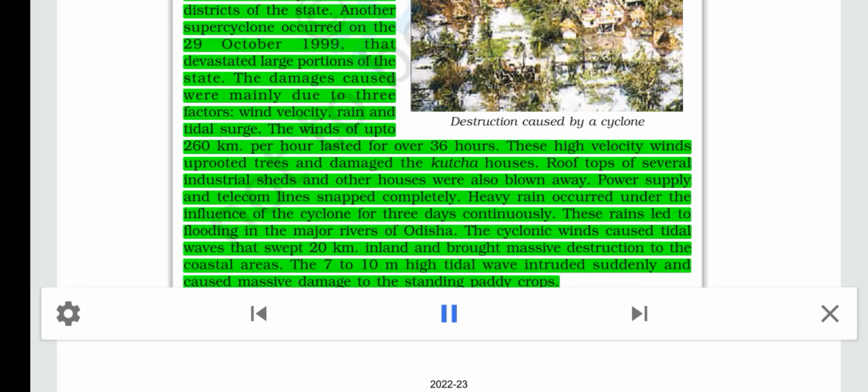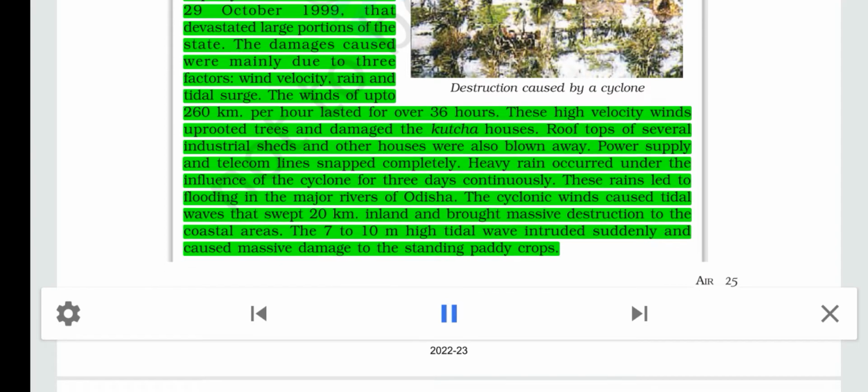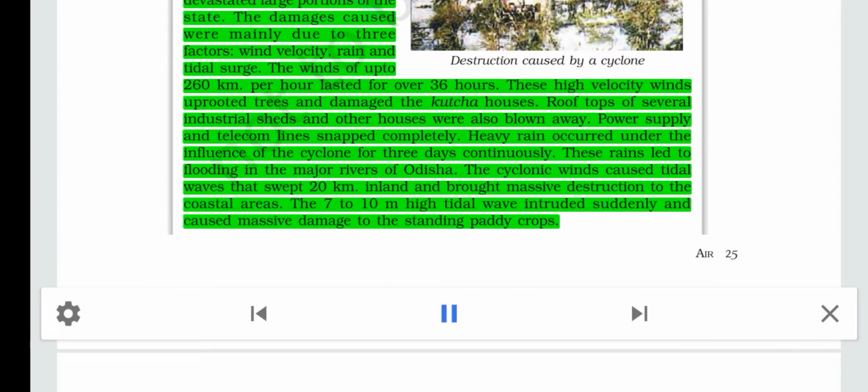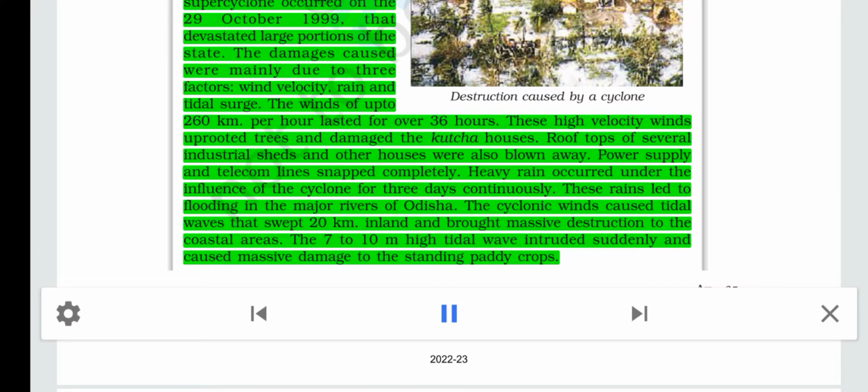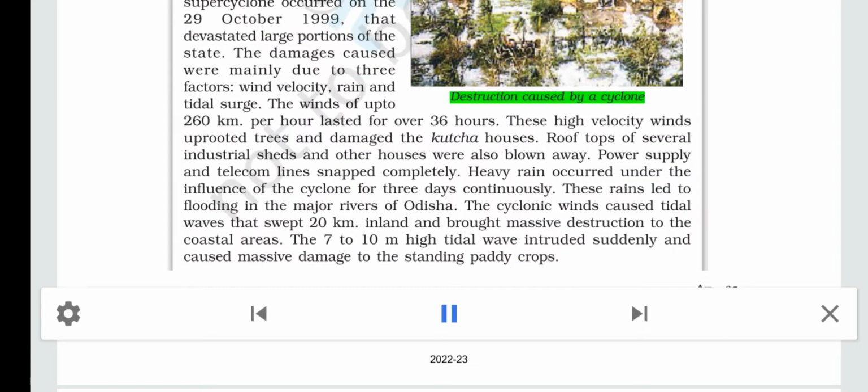These high-velocity winds uprooted trees and damaged the kucha houses. Rooftops of several industrial sheds and other houses were also blown away. Power supply and telecom lines snapped completely. Heavy rain occurred under the influence of the cyclone for 3 days continuously. These rains led to flooding in the major rivers of Orissa. The cyclonic winds caused tidal waves that swept 20 kilometers inland and brought massive destruction to the coastal areas. The 7 to 10 meters high tidal wave intruded suddenly and caused massive damage to the standing paddy crops. Destruction caused by a cyclone.